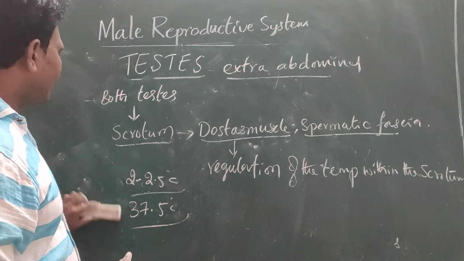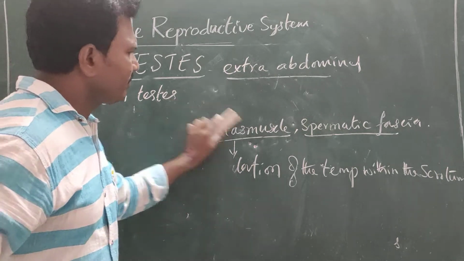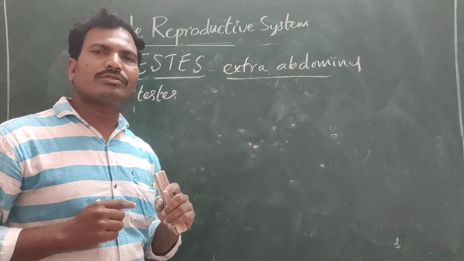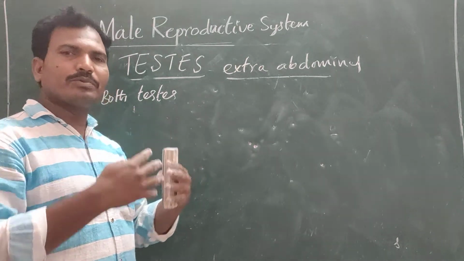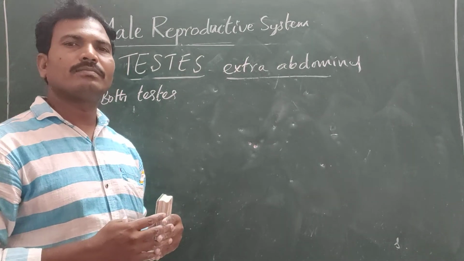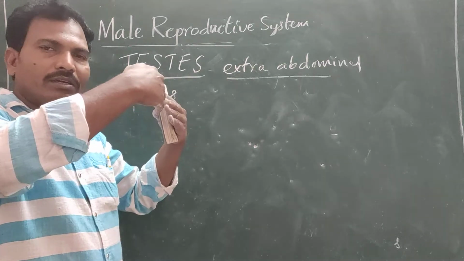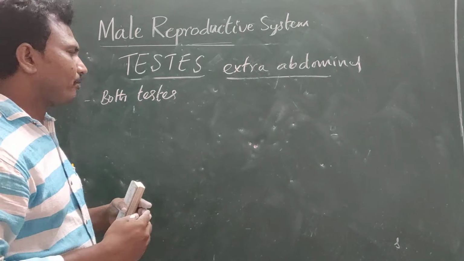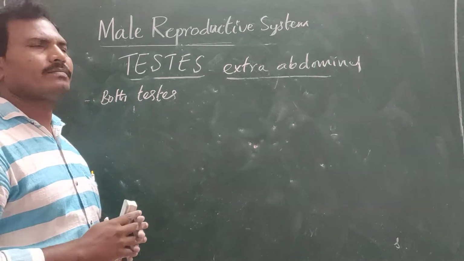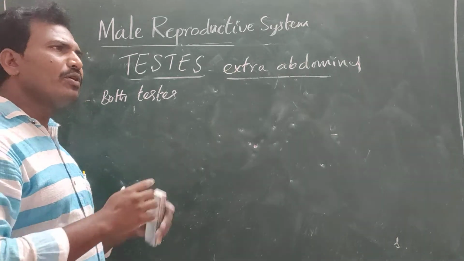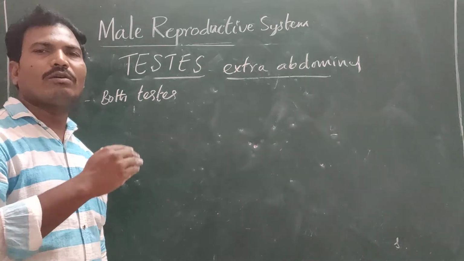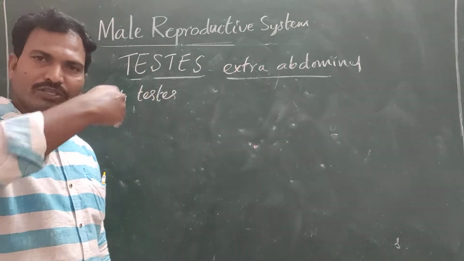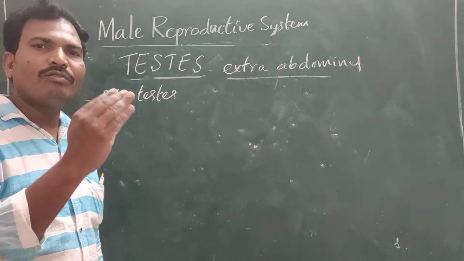Okay, next one. In the embryonic stage, the testis develops in the abdominal cavity, at around the 7th month of pregnancy, and then descends down into the scrotum at the time of birth. So that is very important.